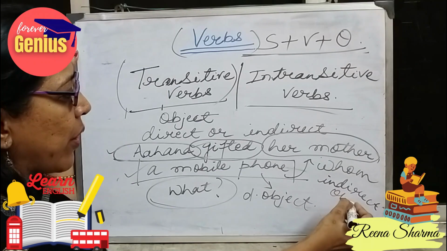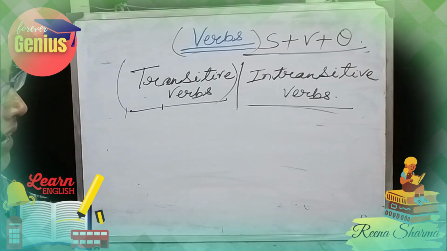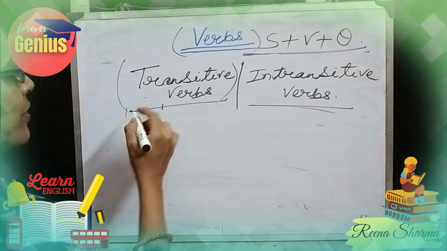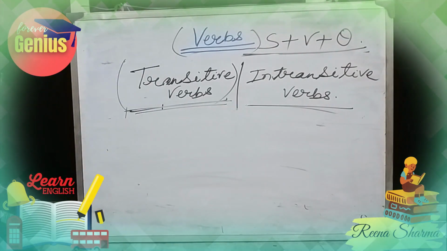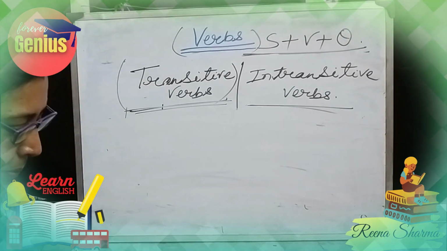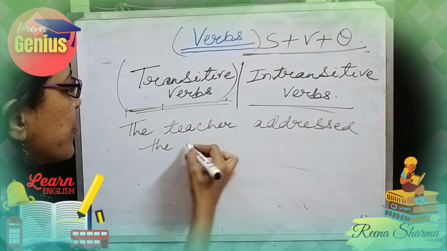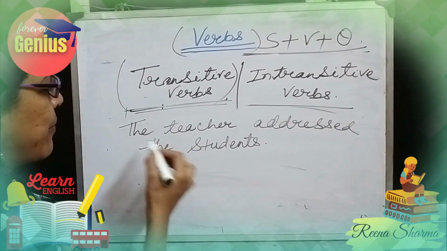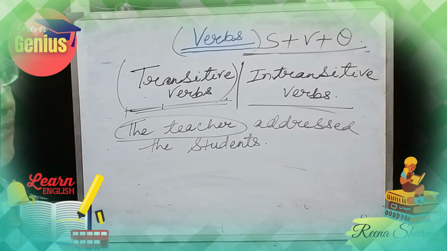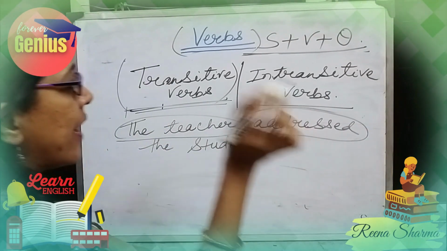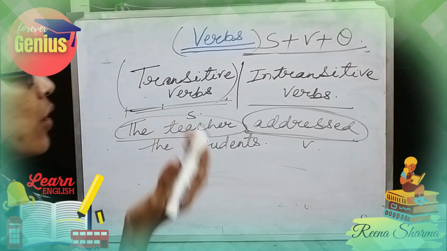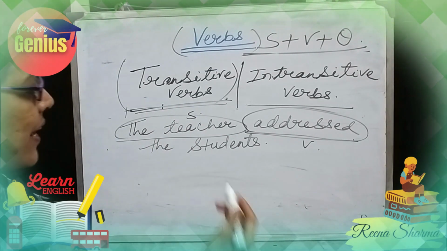So there can be a direct object, and a sentence can have both a direct and an indirect object. That type of sentence will also come into the category of transitive verbs. The teacher addressed the students. If I ask a question here, first let us find the subject. What is the subject here? The teacher. What is the verb here? Addressed. She addressed, this is the verb. This is the subject. What did the teacher address, or whom did the teacher address?